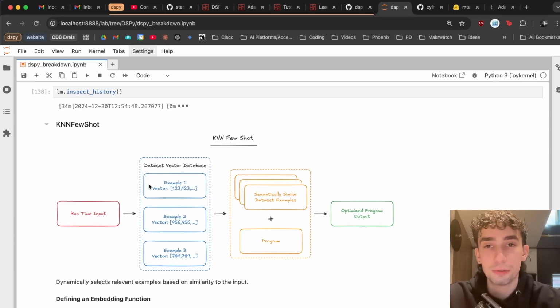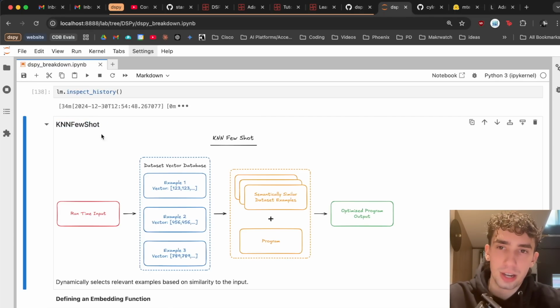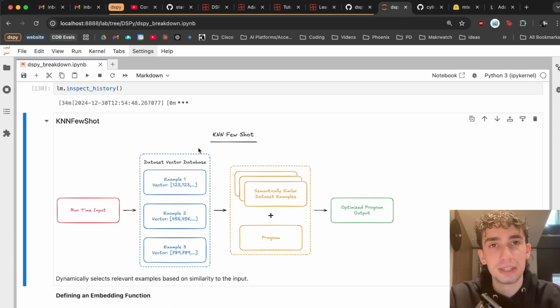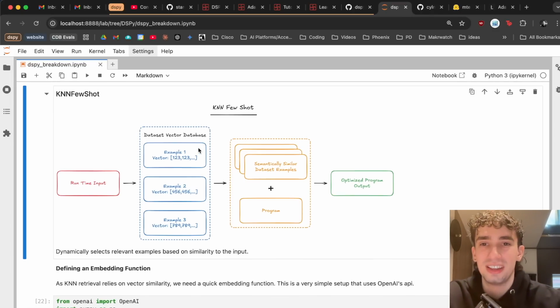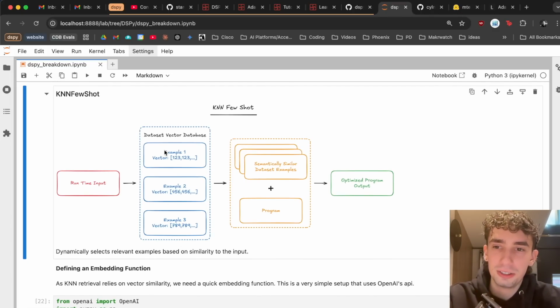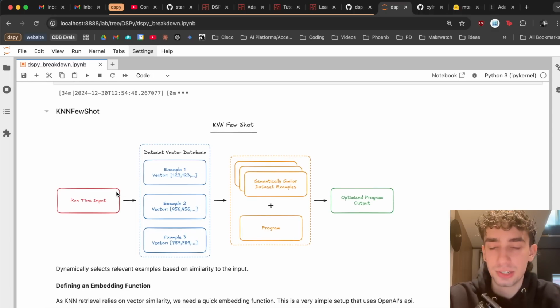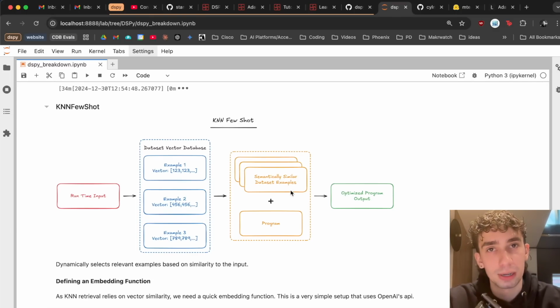And then the last of our Fewshot-based optimizers is going to be the KNN Fewshot, which is funnily enough just regular retrieval augmented Fewshotting. It's pretty much just going to use a vector database and an embedding function where, at runtime, for the input that you put in, it will try to sample the 5 most semantically similar examples and add them on as the Fewshot examples with our program, and that will be our optimized program's output.